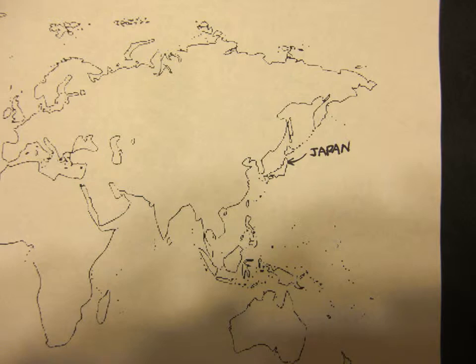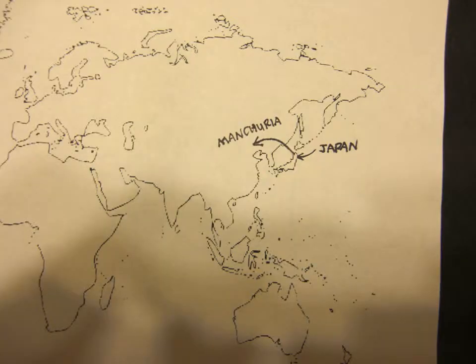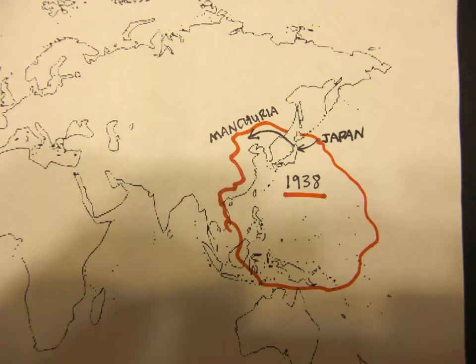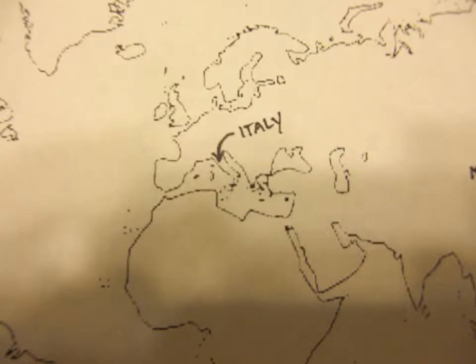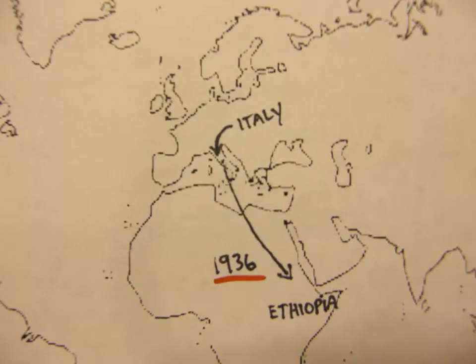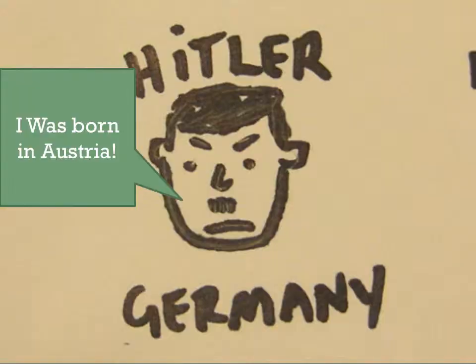Some consider the start of World War II to be Japan's invasion of Manchuria, a region in eastern China. Japan continued to demonstrate aggression, effectively conquering eastern China by 1938. Italy, meanwhile, conquered Ethiopia in 1936. Germany, in 1938, united Austria with itself.